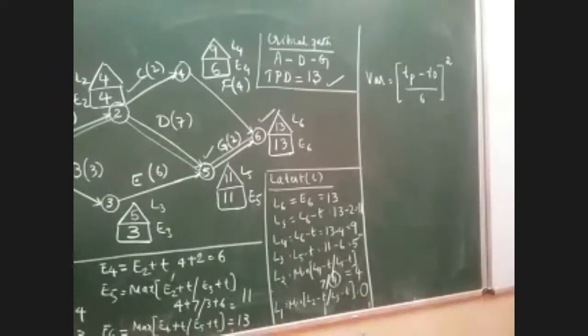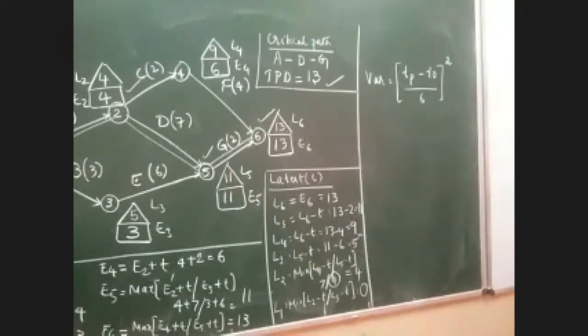Okay. Now can you tell me in this problem, how many activities are there in the critical path? 3. Which are the activities? A, D, G. Exactly. So that means the variance shall be calculated only for the 3 activities: activity A, activity D, and activity G. Not for the whole problem.